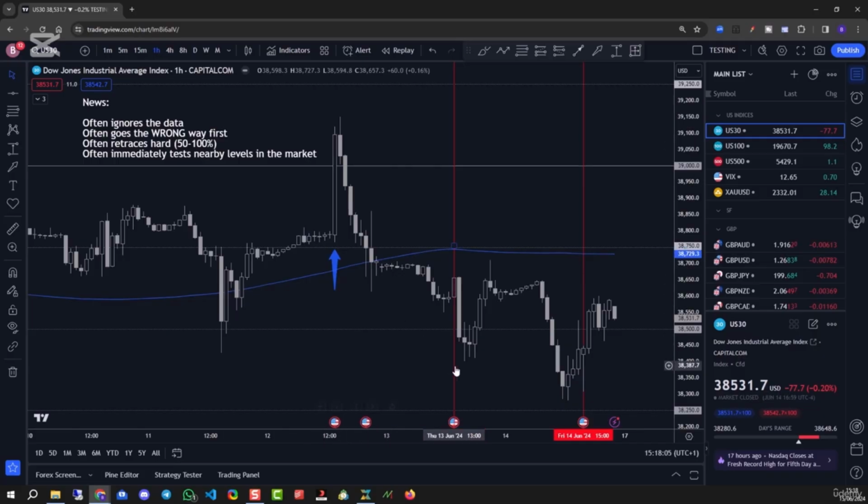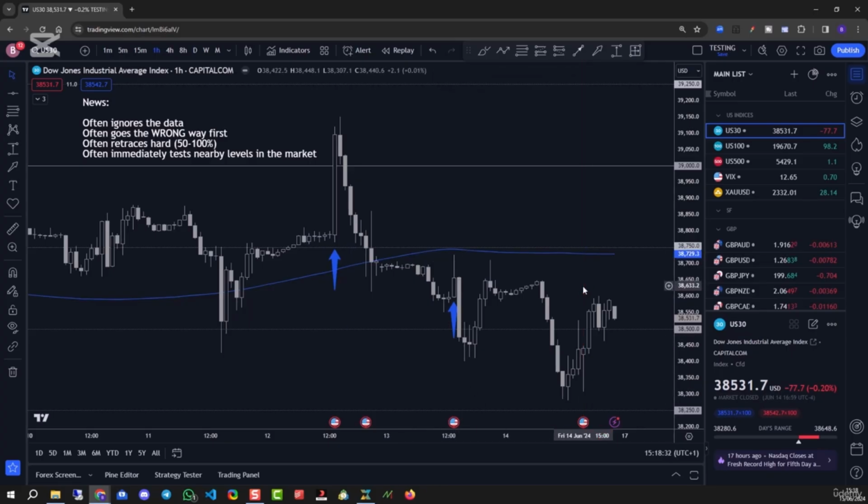Let's have a look at the next news event. Let me just delete that, and we'll put a little arrow here like that so we can see it's this one. Now, in this case, the market opened here and it shot up. So it shot up, and then what did the market do? It came down. So yet again, it went the wrong way first. The market pushed up really high, tested this 250 level and the 200, and then came down.